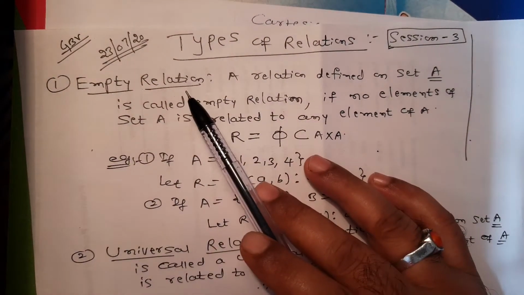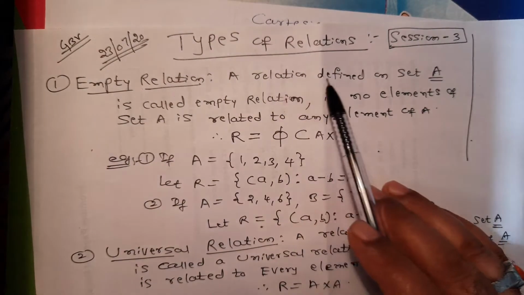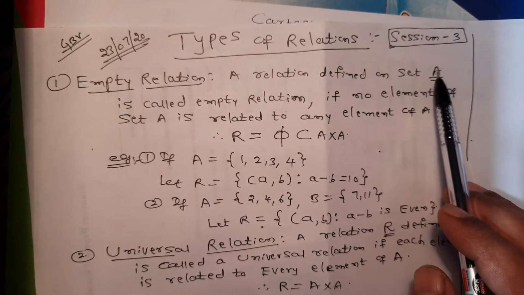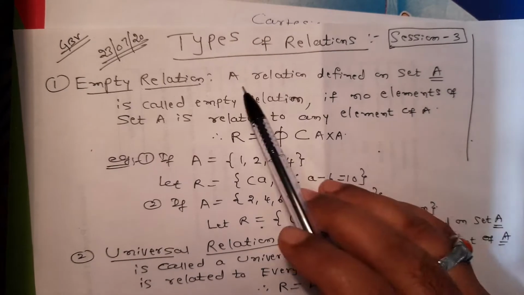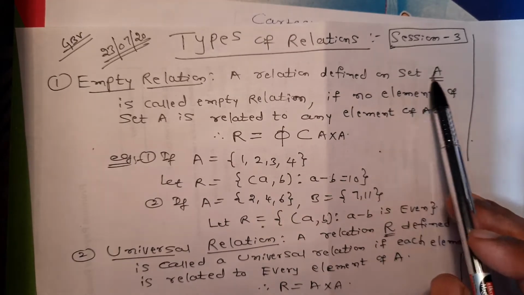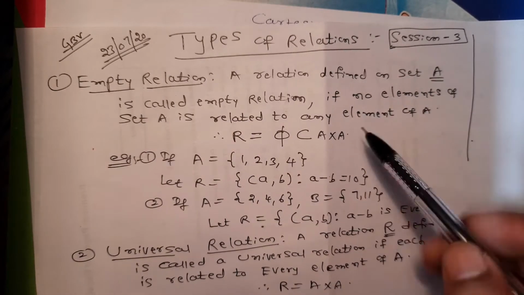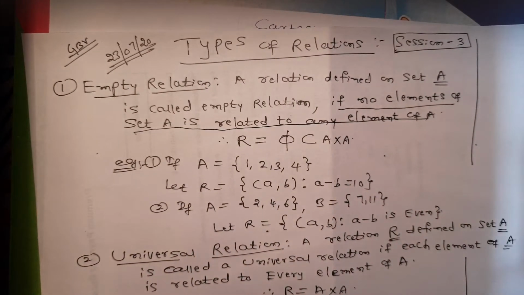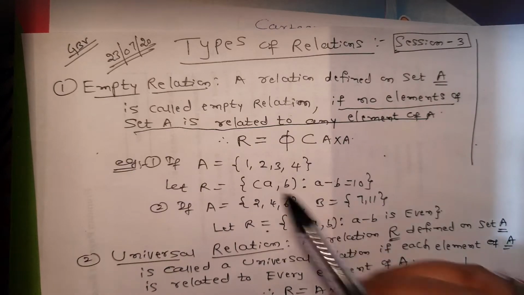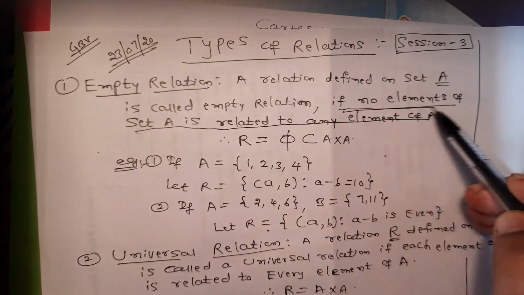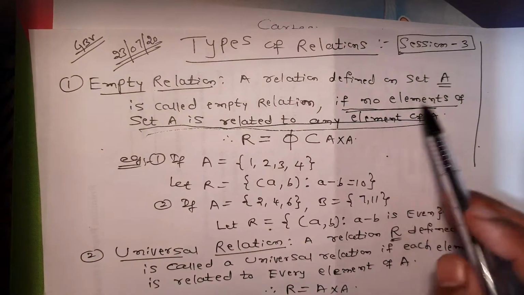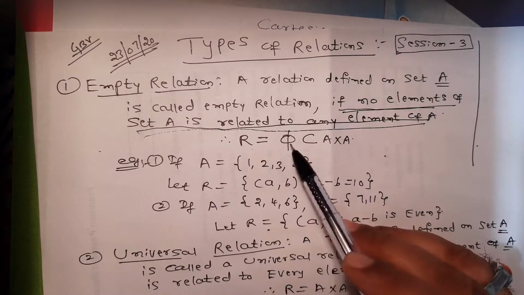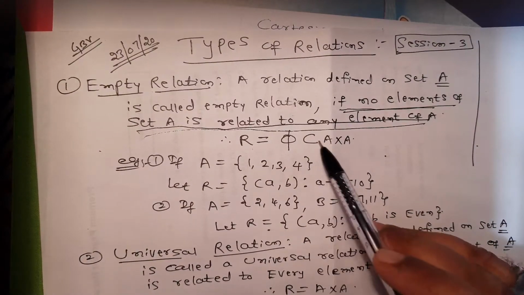So let us try to understand empty relation. A relation defined on a set A. To define a relation we need a set, at least one set. A relation defined on set A is called empty relation if no elements of set A is related to any element of set A. This is the very important definition here. That means it is the empty set, so it is a subset of A cross A.